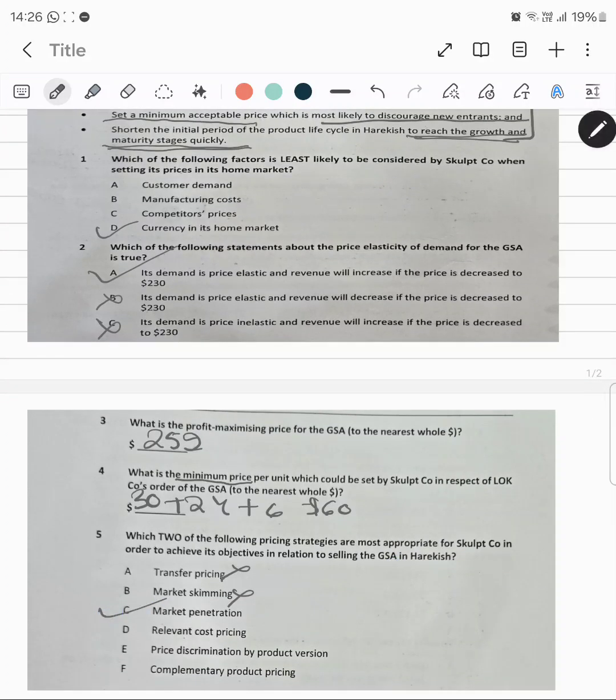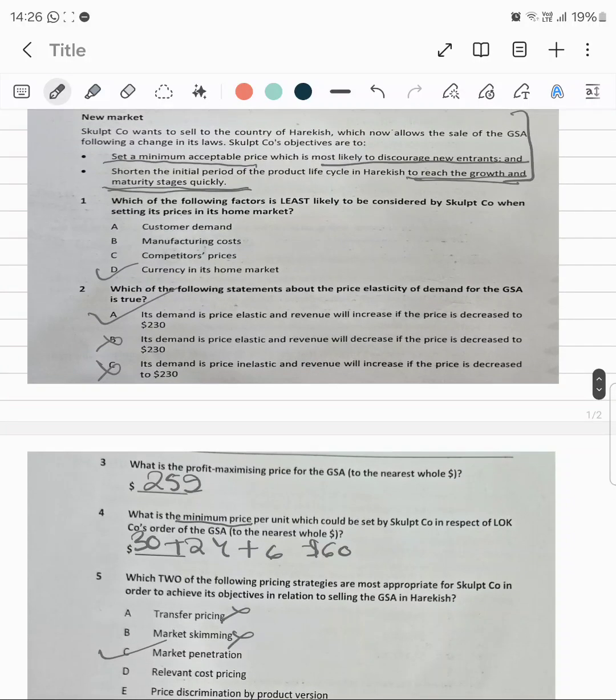Now relevant cost plus pricing. Shall I consider relevant cost pricing for this? Because it has mentioned that you should charge a minimum acceptable price which is most likely to discourage the new entrants.